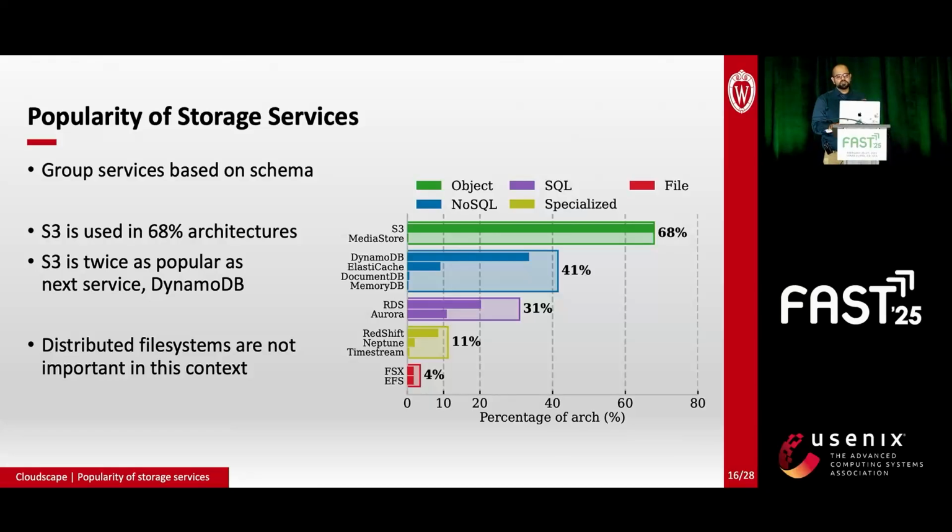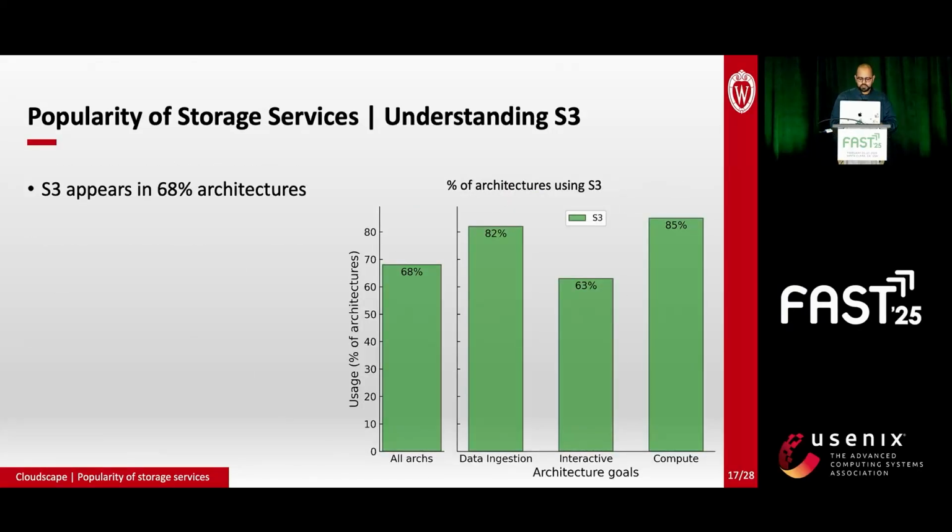Now, this high usage of S3 is intriguing, and we use Cloudscape to study it a bit more. The left graph shows what we already know, that S3 is used in 68% of the entire dataset. One thing that Cloudscape does is that it categorizes architectures based on their key goals. Consider the x-axis of the second graph. We have broadly classified architectures into those that do data ingestion heavy workloads, or architectures that are latency sensitive, or those that run compute heavy workloads. We find that S3 is adopted across all of these architecture goals.